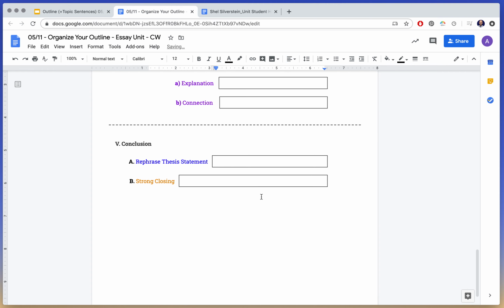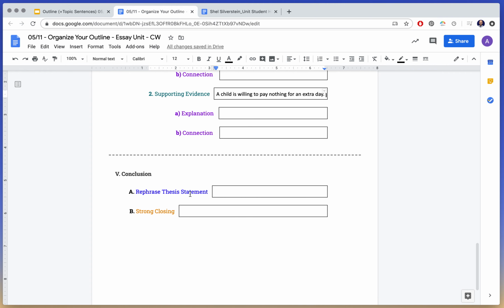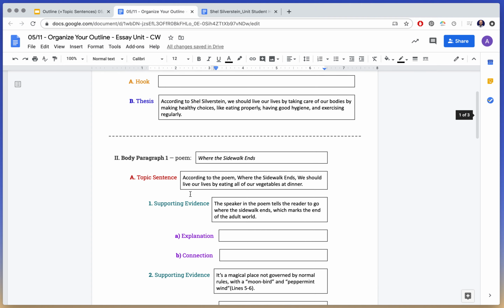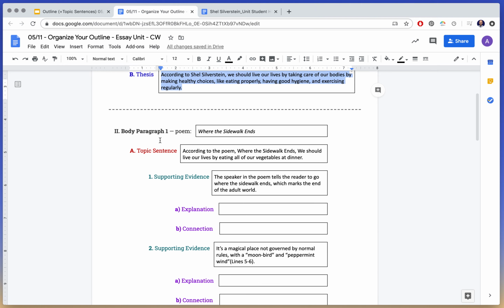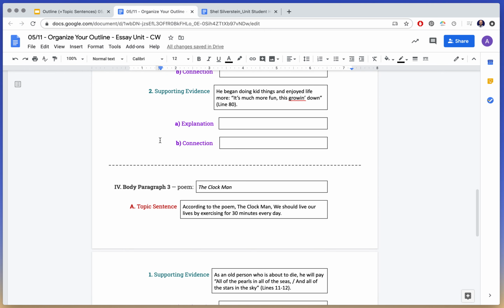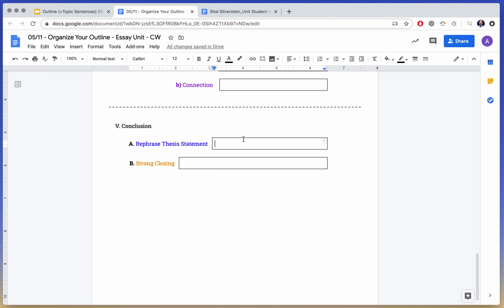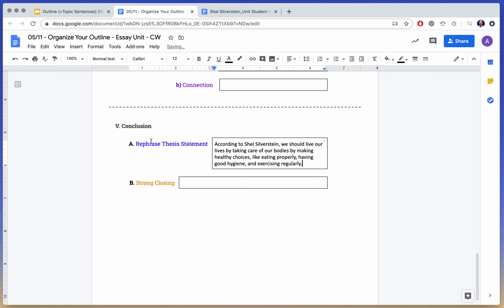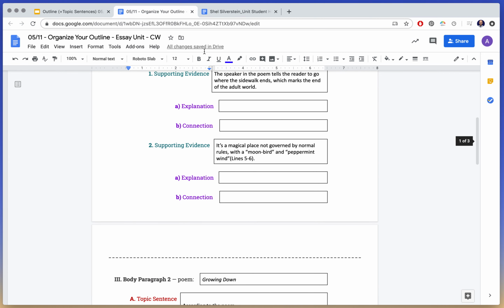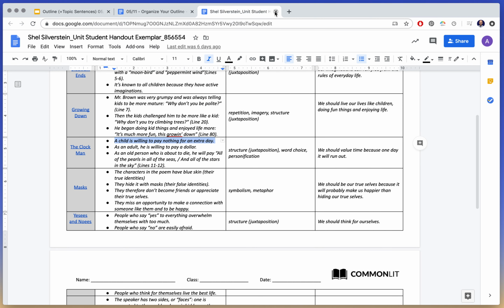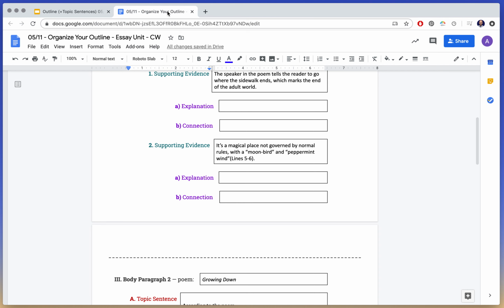All right. Now, for rephrase the thesis statement, I actually like to rephrase my thesis statement at the end. I like to look at what I've written and write it in a way that makes sense. So I'll just paste what my thesis statement is, and then I'll just remember later to rephrase it. So that's what we have to do as far as copying and pasting. So now I've actually done everything I need to do with this one too. So I could just work here.